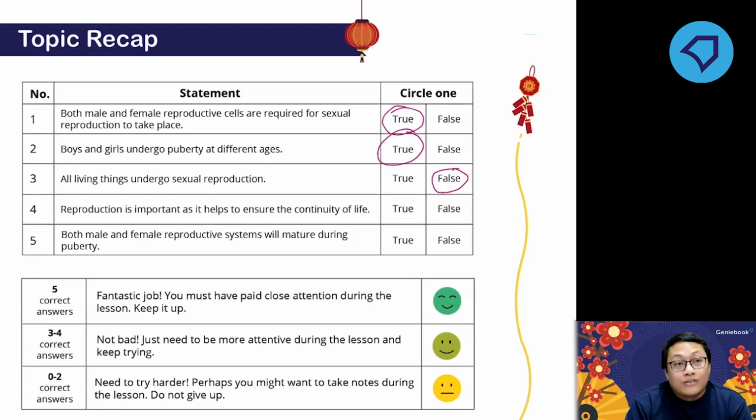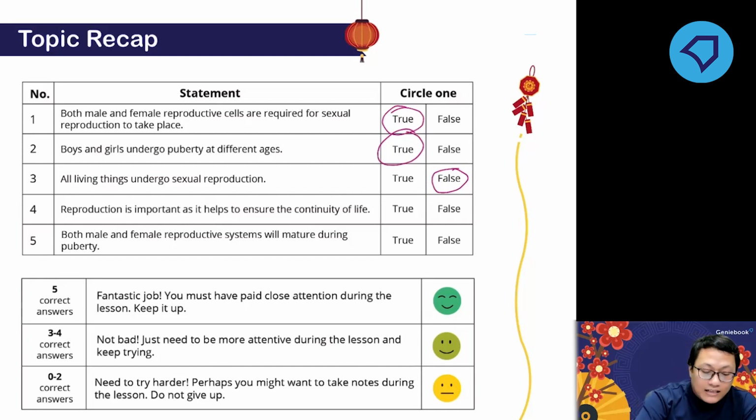Some starfish, if you cut one of the legs, that leg will grow into a new organism. As for the earlier question of why all living things undergo sexual reproduction, that's how it is. There is no explanation behind it. That's how humans are being created. There is no biological reason behind that.